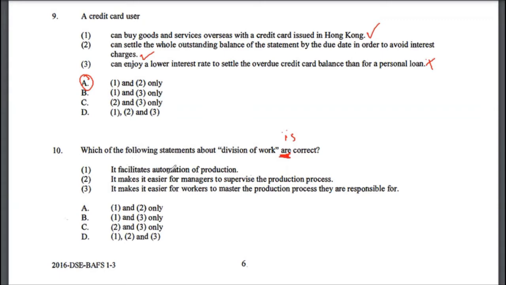So let's read through it. Facilitates automation of the production. Yes, it does. It makes it easier for managers to supervise the production process. Yes, that helps too. It makes it easier for workers to master the production process they are responsible for. Yes, that's true of division of work as well. So the correct answer to multiple choice 10 would be option D, 1, 2, and 3.